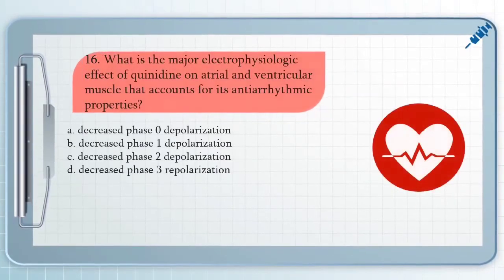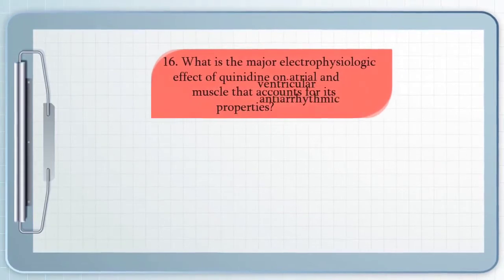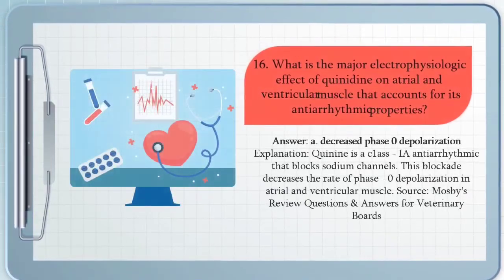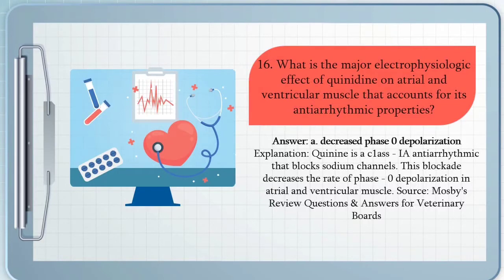Question number 16. What is the major electrophysiologic effect of quinidine on atrial and ventricular muscle that accounts for its antiarrhythmic properties? A. Decreased phase 0 depolarization, B. Decreased phase 1 depolarization, C. Decreased phase 2 depolarization, and D. Decreased phase 3 repolarization. The answer for that question is letter A. Quinidine is a class 1A antiarrhythmic that blocks sodium channels. This blockade decreases the rate of phase 0 depolarization in atrial and ventricular muscle.